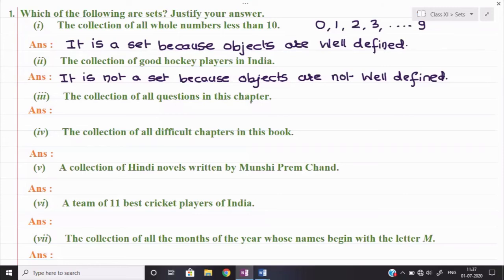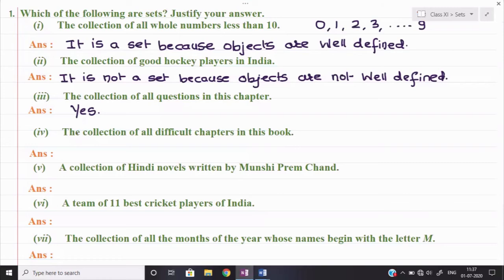But if we give this work to different students, suppose I say one student, you create a list of chapter number 1, another student create a list of chapter number 2, and in the same way we distribute the work, then this work could get done, and we can say that yes, we will get the collection of all questions in the chapter. So we can say that yes, it is a set because objects are well defined, because whatever list comes to us, we can say that list will be well defined, right?